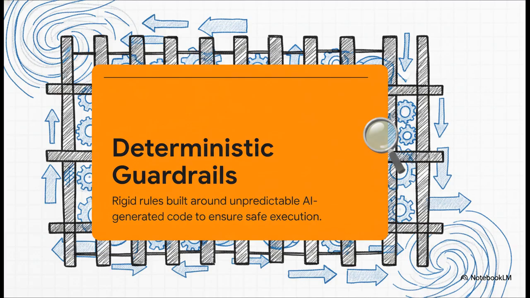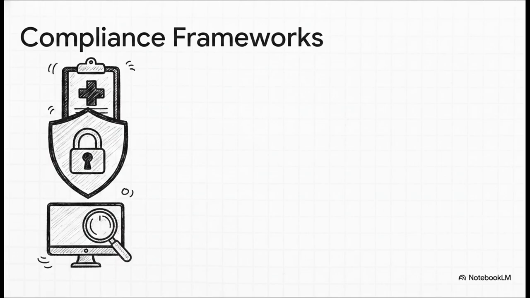So, hardening an AI app means building these strict, deterministic interfaces that act like an electric fence around the AI-generated code. It absolutely guarantees the app can never execute a command that violates corporate policy, regardless of what the AI attempts to alter dynamically. On top of that, these non-negotiable compliance frameworks must be met.